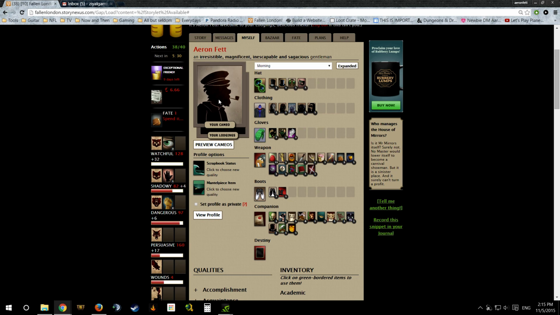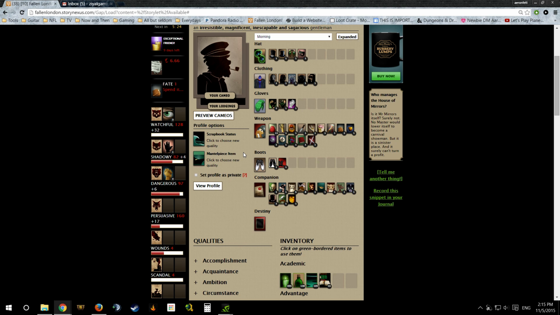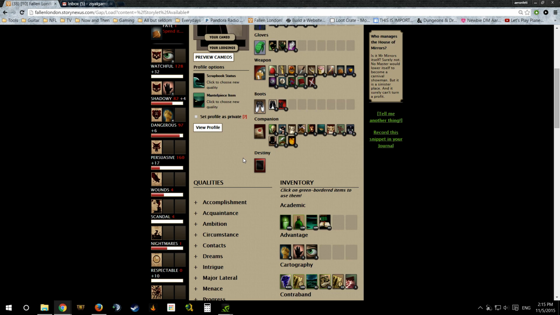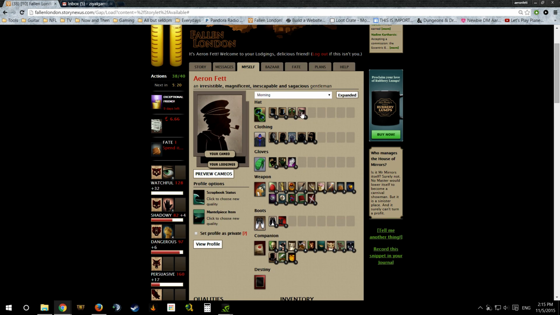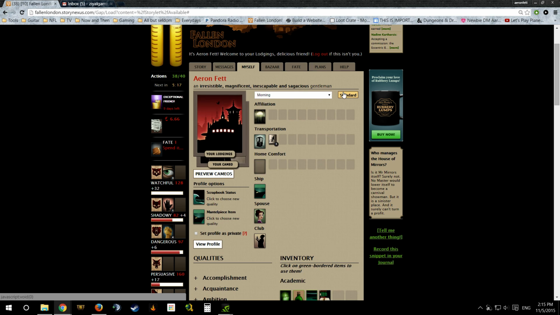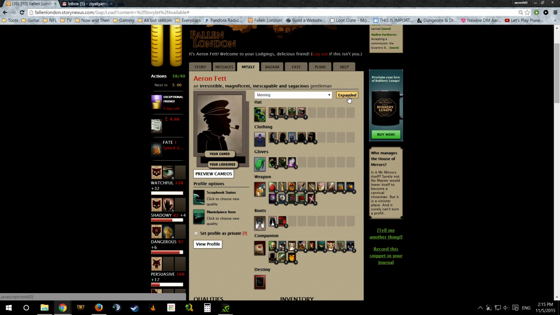This is what I look like in real life for the most part. Corncob pipe. Yeah, it's how I like to rock. Now, you see all these different things. What is this? My second page actually has things on it. Whoa, am I living in the future? What's going on there? How'd that happen? Well, that's all things to find out. What is that now? I even have a ship? I have a spouse? My god, I think I'm doing better in my Fallen London life than in my real life. As wonderfully distressing as that is to say.